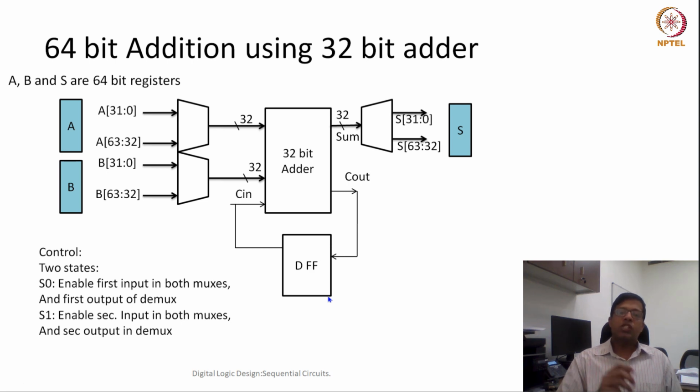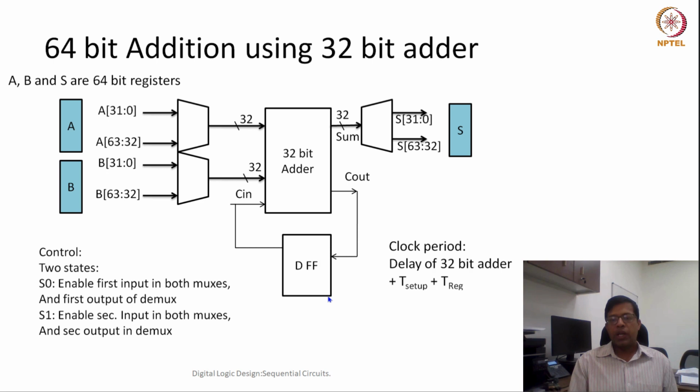So yeah, this is one particular type of design where the addition is done using two clock cycles. What is the clock period? Clock period would be the delay of the 32-bit adder plus T setup time plus T reg time.